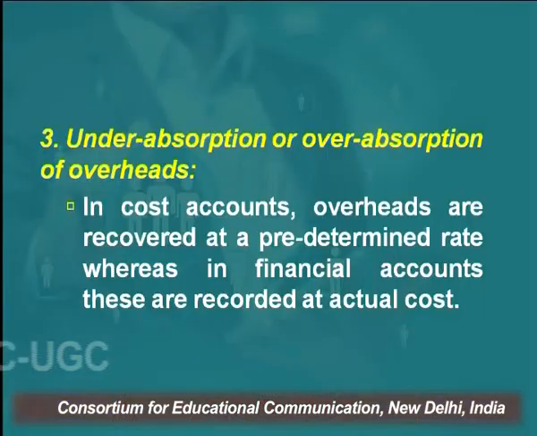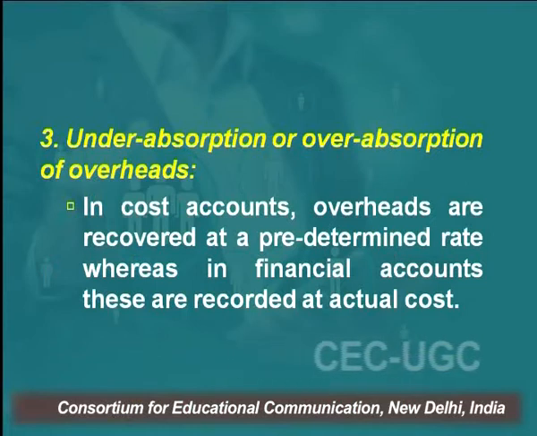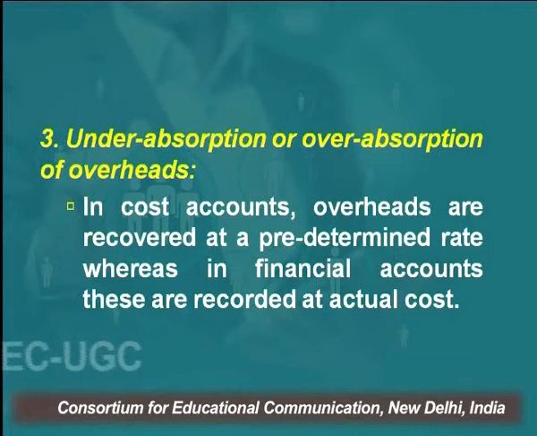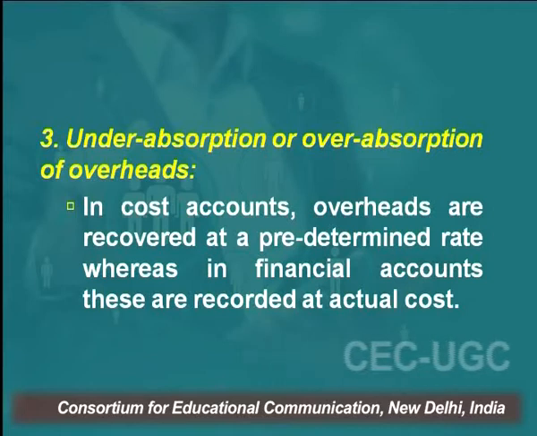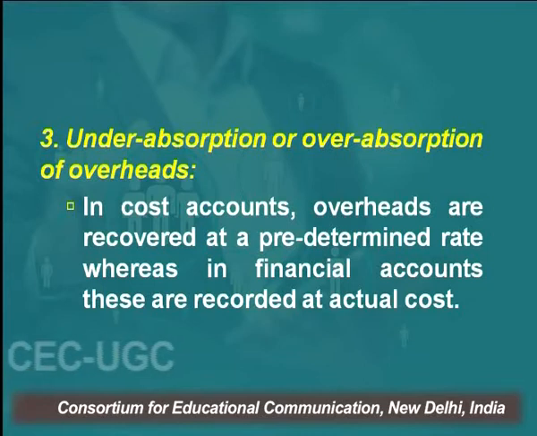So supposing machine hour rate is 10 rupees per hour. If your machine works for 100 hours, you will be charging 1000 rupees as overheads in your books. But actually the overhead incurred during the period may be more than 1000, or it may be less than 1000 rupees. So there can be an under absorption or over absorption of overheads. Means either the overhead incurred may be more than what you have absorbed, or it may be less than what you have absorbed, right?